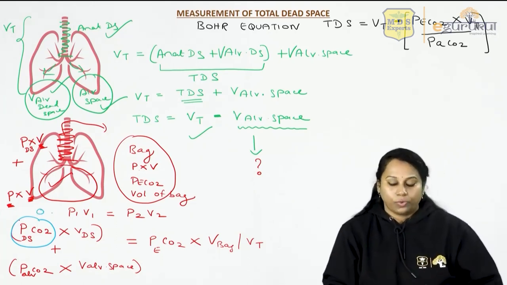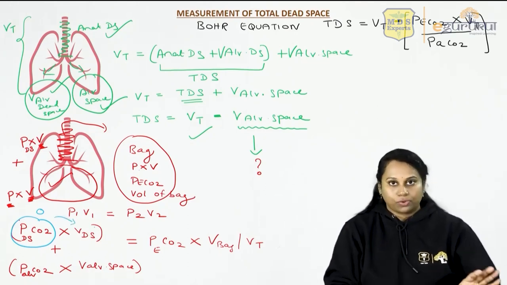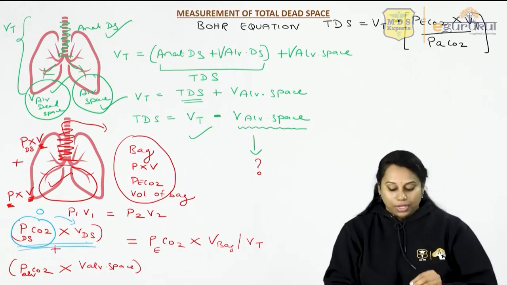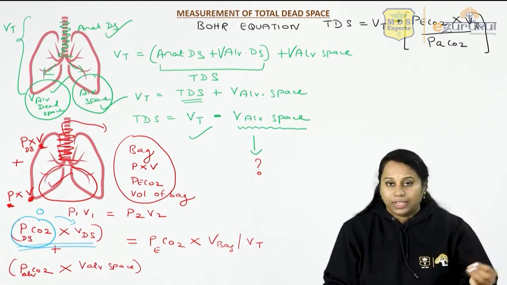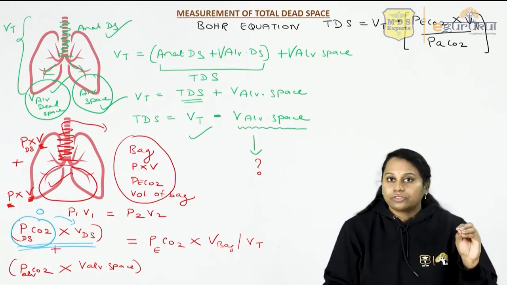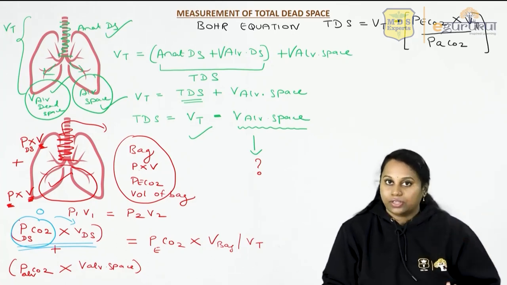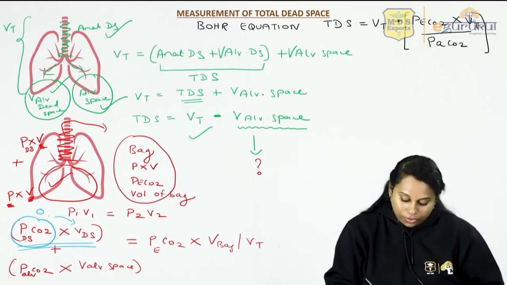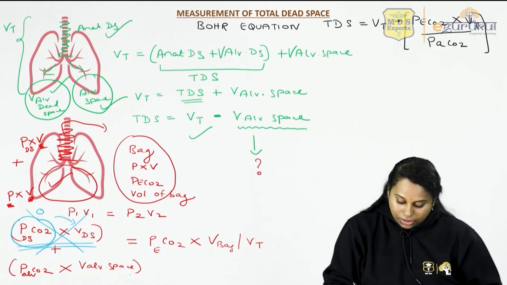So plus or minus 0. So 0 into anything is going to be 0 only. So this part is going to become 0 because the partial pressure of carbon dioxide in the trachea and bronchi is less than 1, 0.29 only, or we'll take it as 0. So the whole value is negligible. It becomes almost 0. So we are going to leave this part, which is 0. We'll take into consideration only the other part.